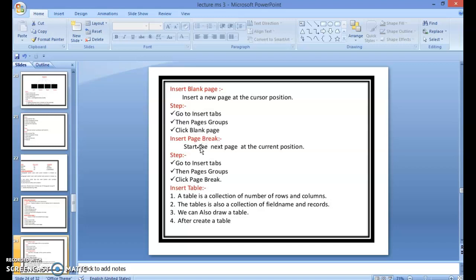Insert page break. It starts the next page at the current position. Steps: go to Insert tab, then Pages group, click Page break.